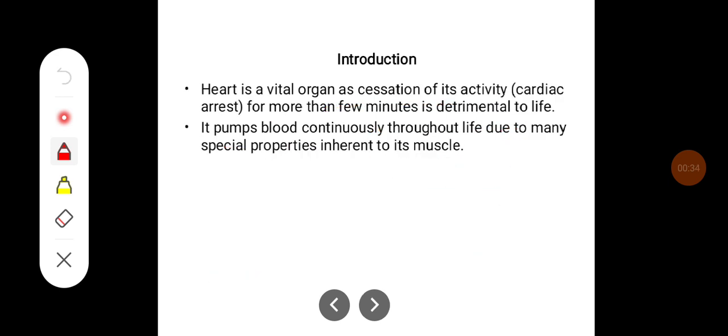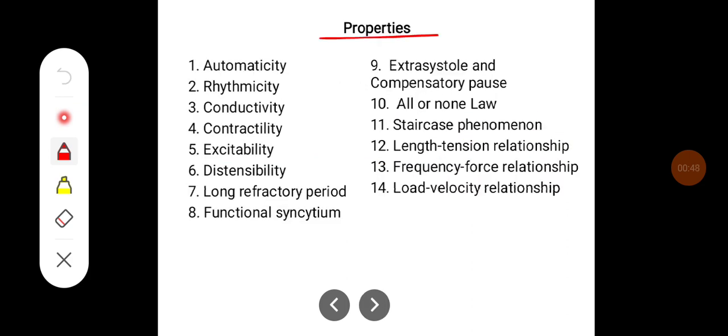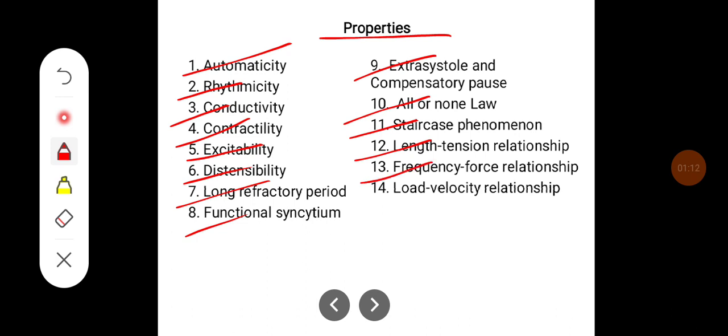The heart is a vital organ, as cessation of its activity, that is cardiac arrest, for more than a few minutes is detrimental to life. It pumps blood continuously throughout life due to many special properties inherent to its muscle. Some of the properties of cardiac muscle fibers are automaticity, rhythmicity, conductivity, contractility, excitability, distensibility, long refractory period, functional syncytium, extrasystole and compensatory pause, all-or-none law, staircase phenomena, length-tension relationship, frequency-force relationship, and load-velocity relationship.